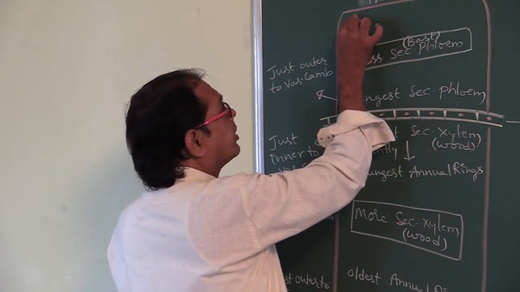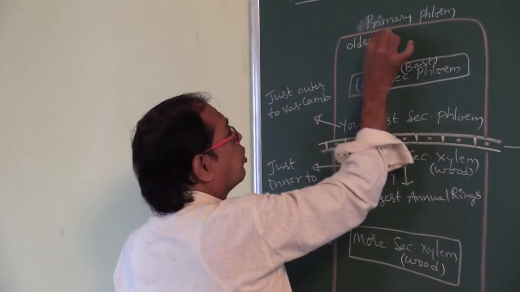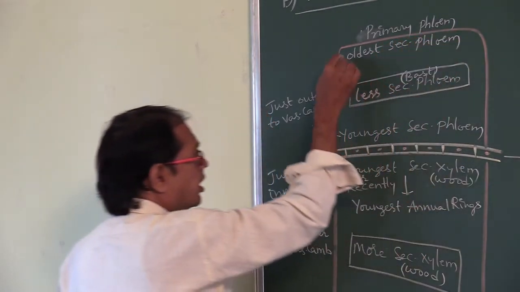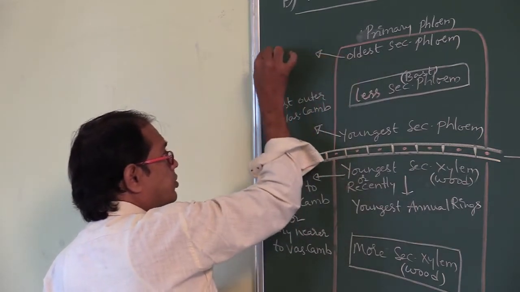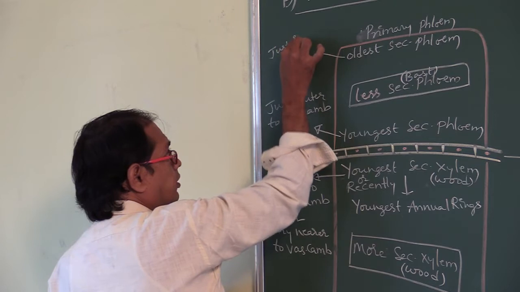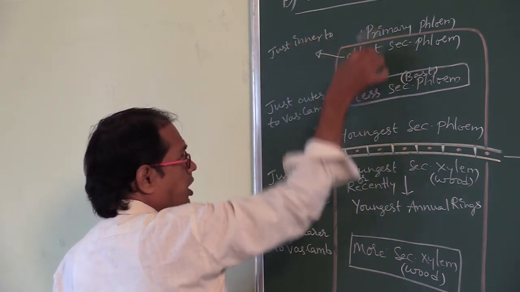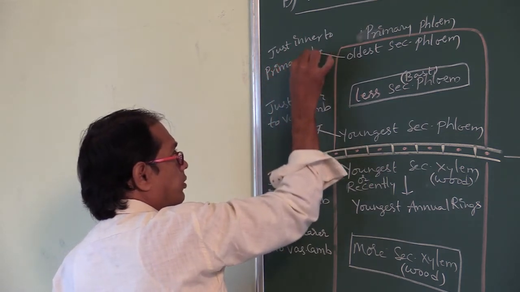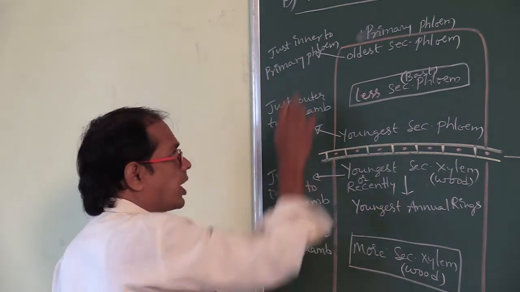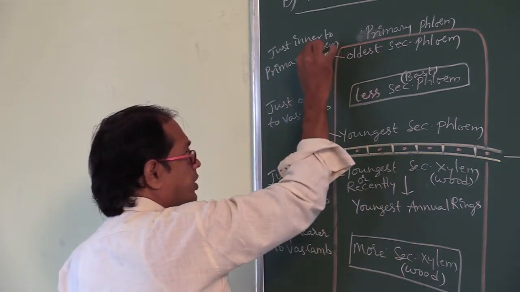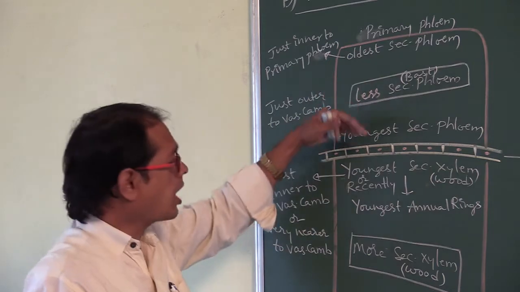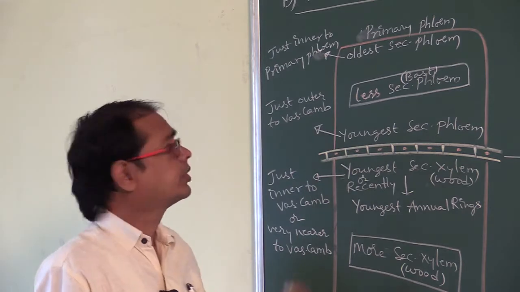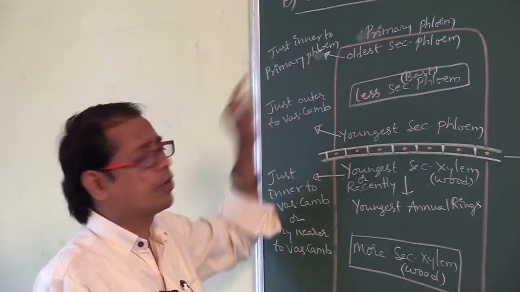The oldest secondary phloem is just inner to the primary phloem, away from the vascular cambium.